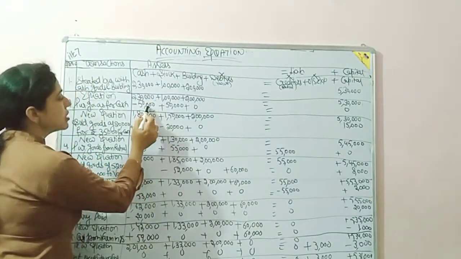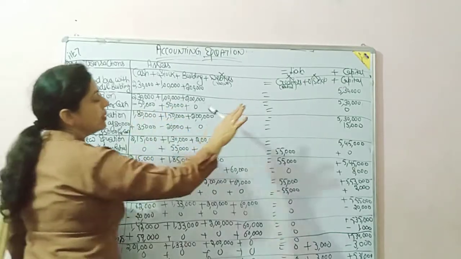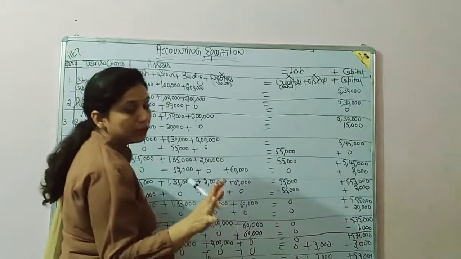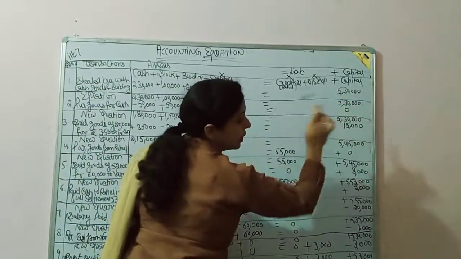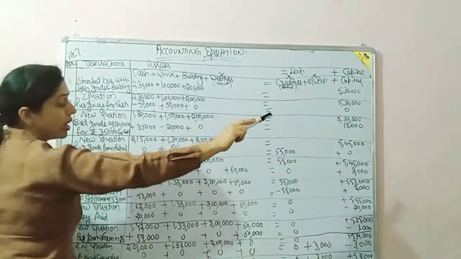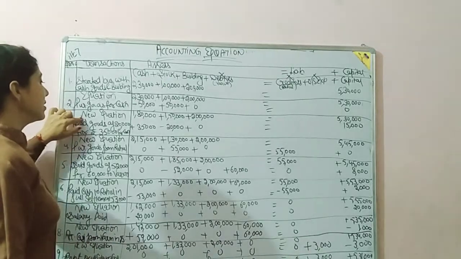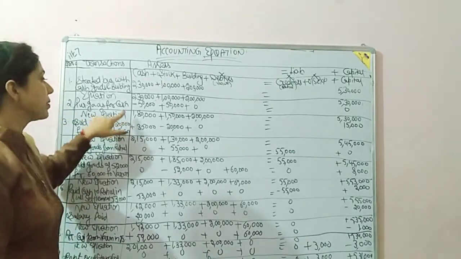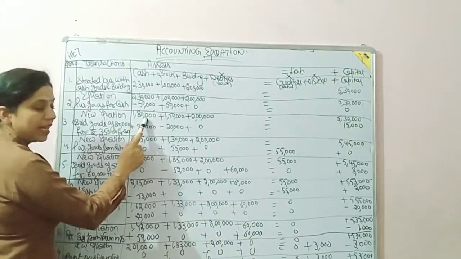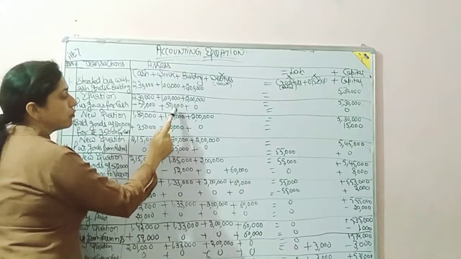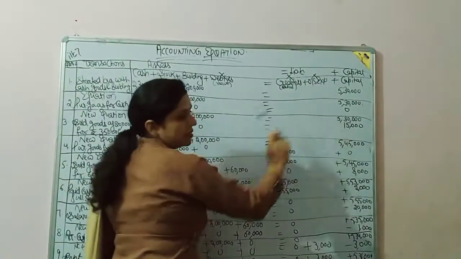So 50,000 will be minus from cash and plus in stock. There is no other effect, so put 0 under building and also 0 under capital. Again make a line; it is called the new equation. The new equation is 2,30,000 minus 50,000, 1,80,000. 1 lakh plus 50,000, 1,50,000. 2 lakh as it is, and 5,30,000 as it is.